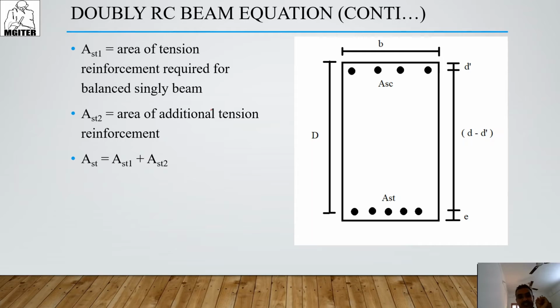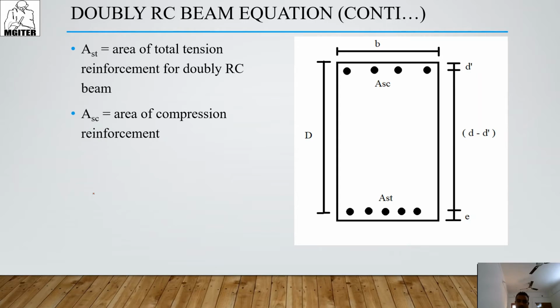AST1 is the area of tension steel required for the balanced singly reinforced beam. AST2 is the area of additional tension reinforcement required. So by AST1 and AST2 we get AST, the area of steel in the tension zone. Then AST is the area of total tension reinforcement for the doubly reinforced beam. ASC is the area of compression reinforcement.